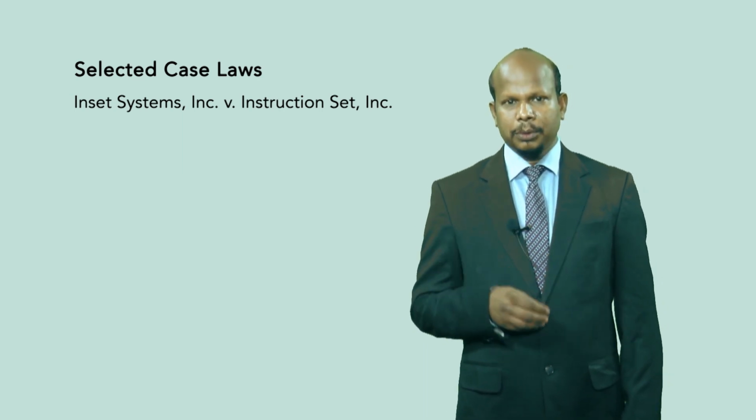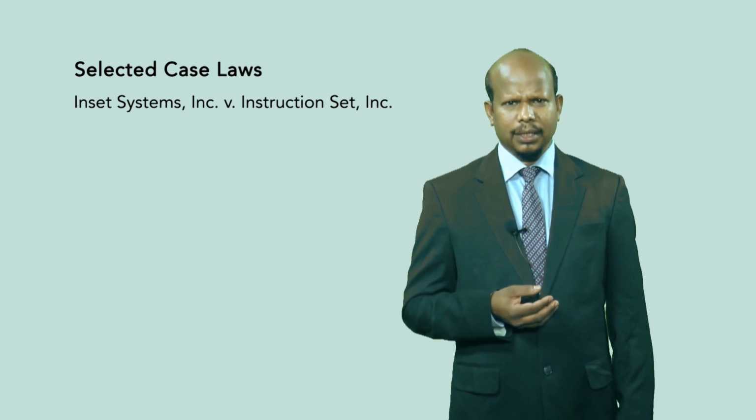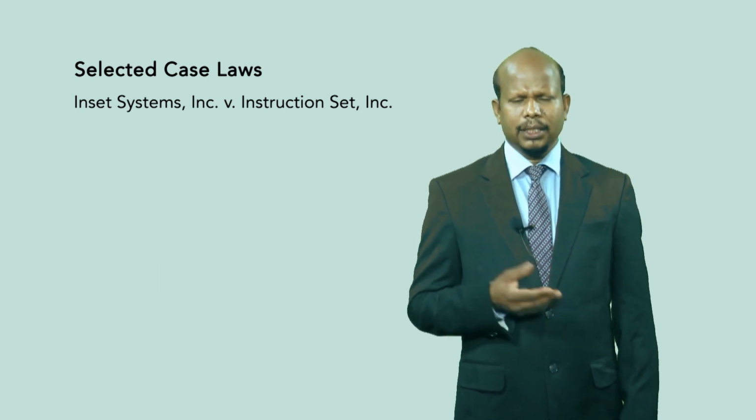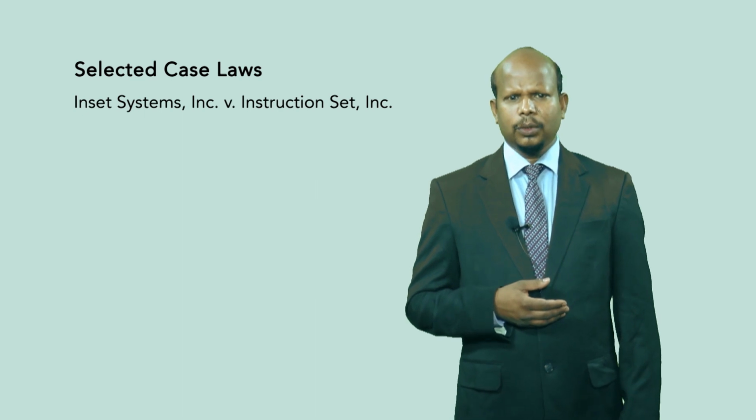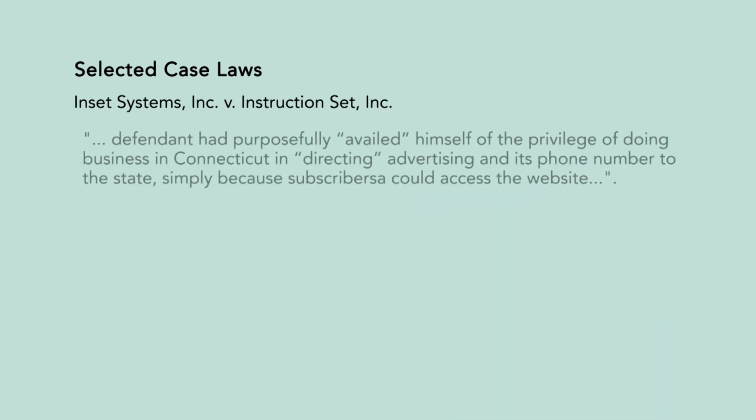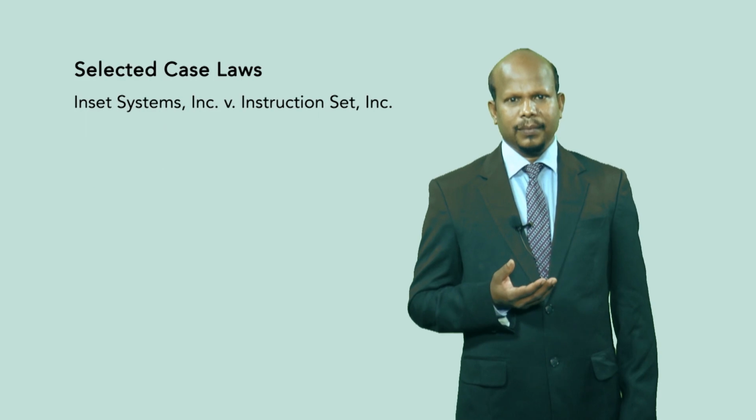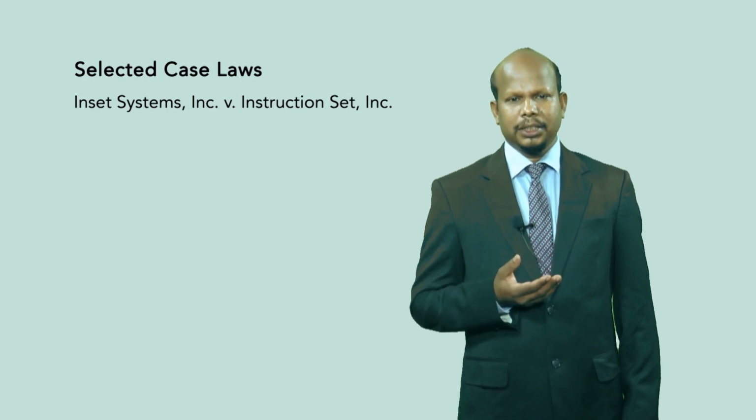It was proved that there was access by 10,000 internet users to ISI's website. The court specifically mentioned that the defendant had purposefully availed himself of the privilege of doing business in Connecticut in directing advertising and its phone number to the state, simply because subscribers could access the website. So there is proof that the purposeful availment test is proved here, which is connected very much because 10,000 users used the service of Inset Systems.